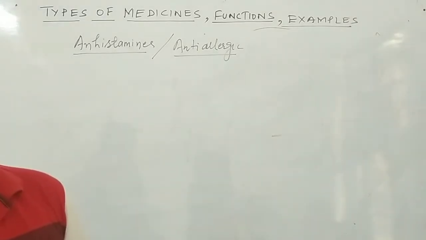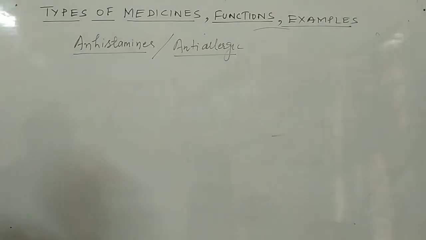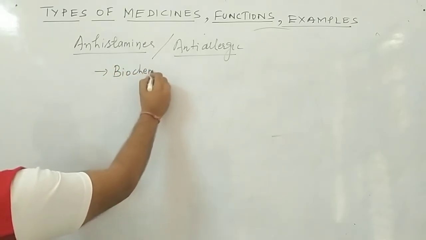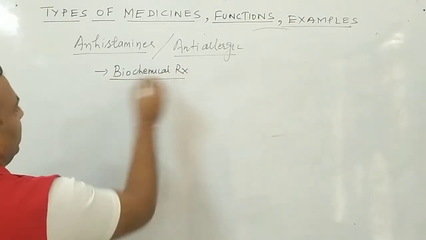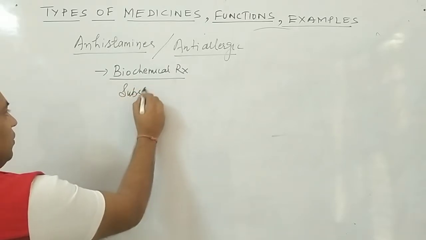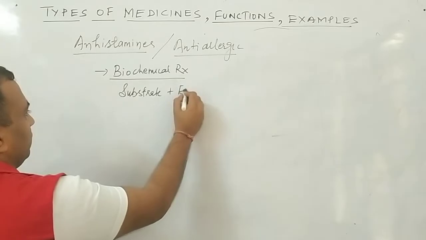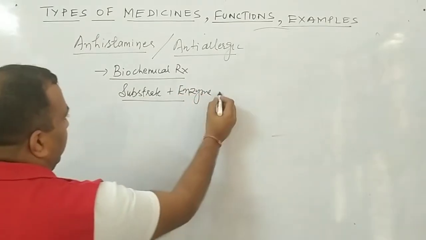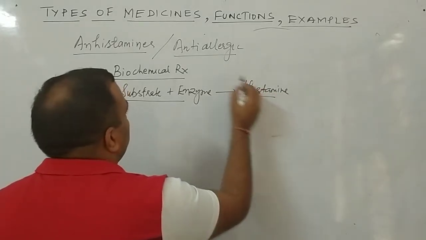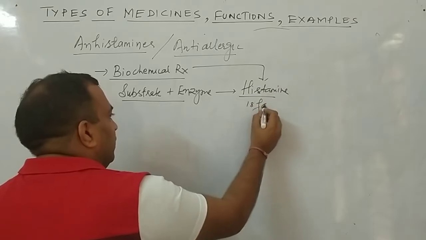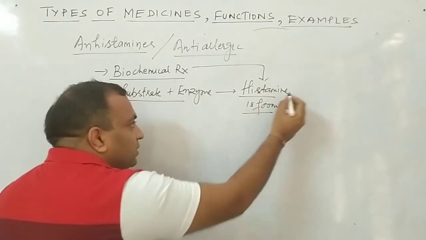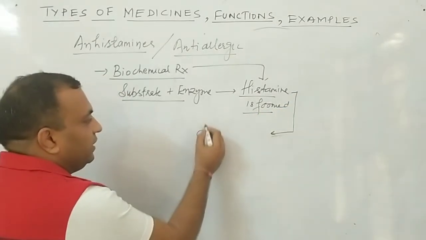Now listen students, what happens is that in our body during a particular biochemical reaction, suppose the reaction is this one, that your substrate combined with the enzyme and the product formed is histamine. What is the product? Histamine. So during a biochemical reaction, if histamine is formed, clear to all of you, what is formed? Histamine.